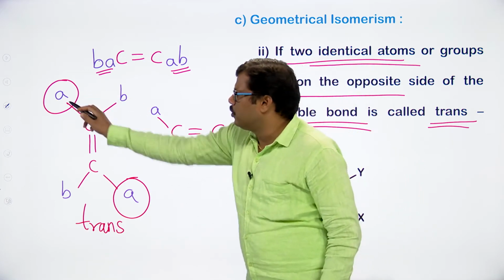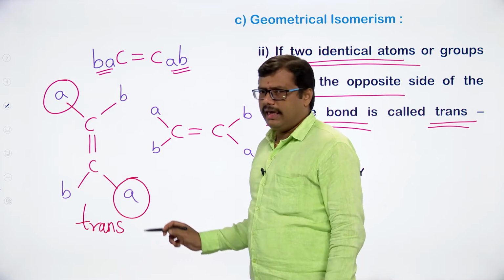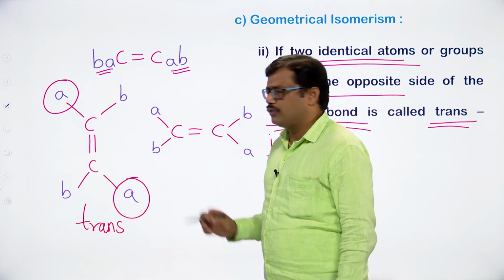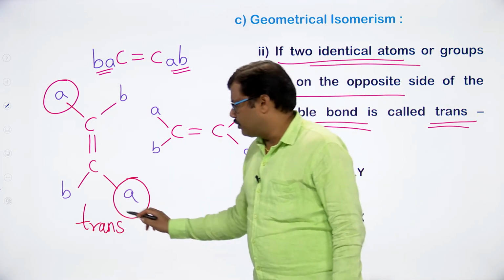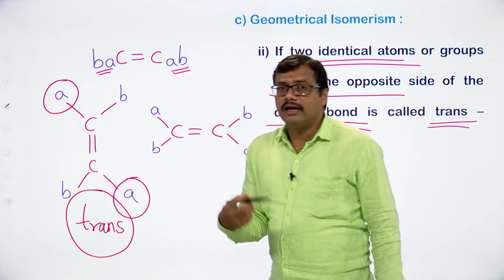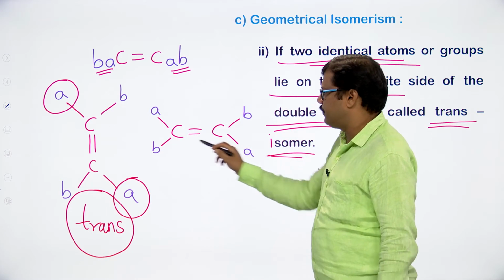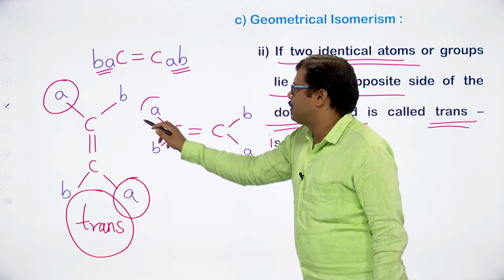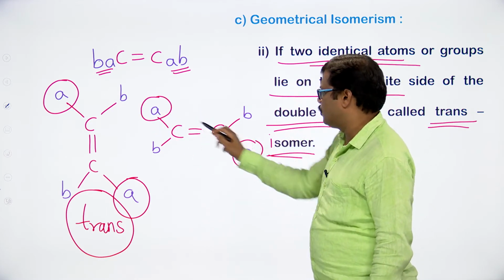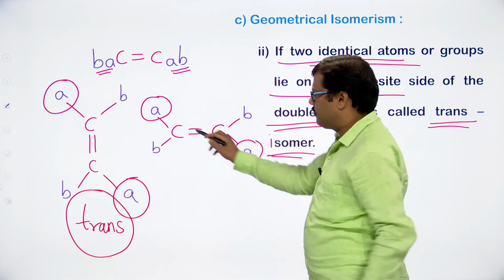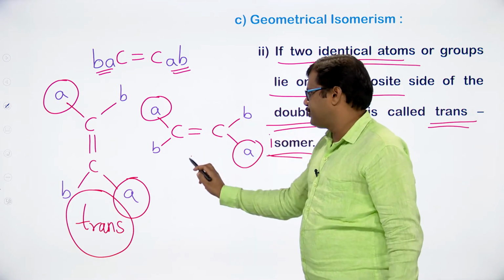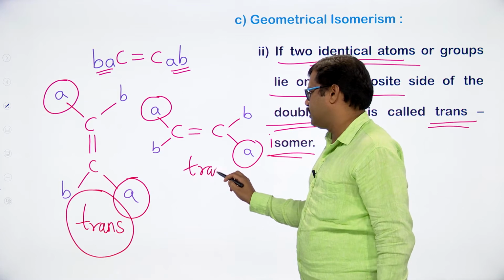So here the two similar atoms A and A are present on the opposite side of the double bond. Therefore this isomer is termed a trans isomer. Not only this representation, we can also represent it in this fashion. Here A is present here and A is present here, so both are on the opposite side of the double bond. So this isomer is said to be a trans isomer.